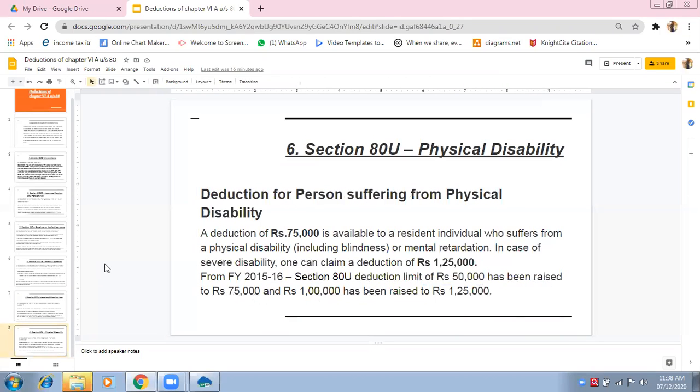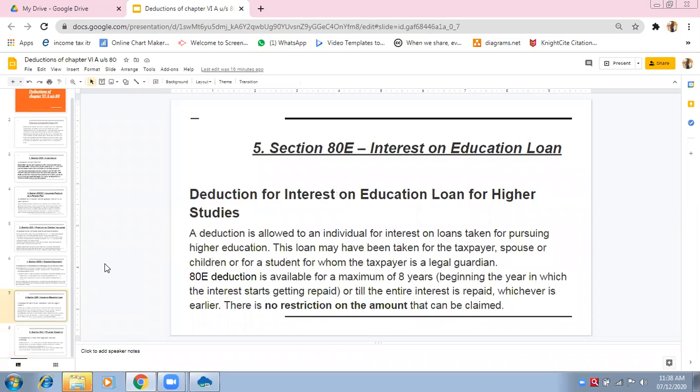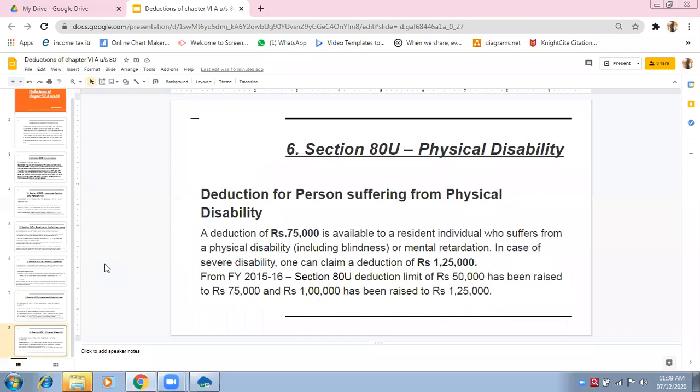Last, do you have any doubt in this section 80E, interest on educational loan? Is it clear? No, ma'am. Clear? Yes. Okay.